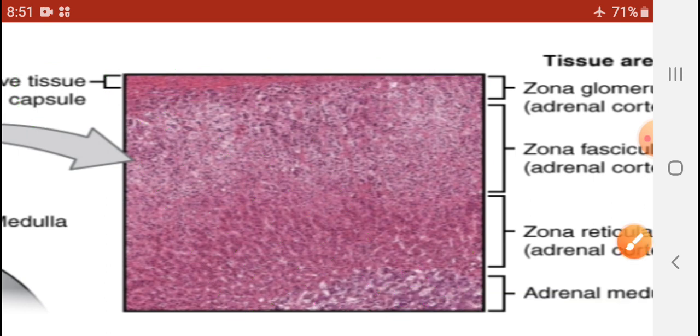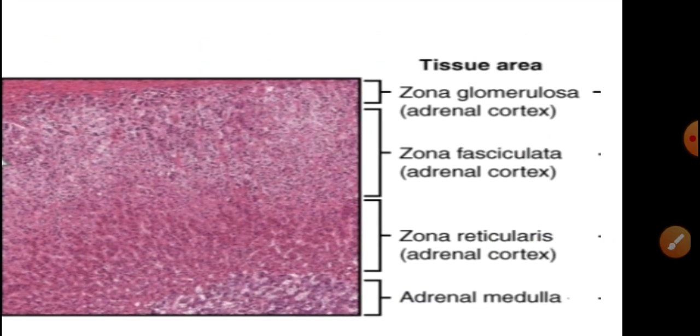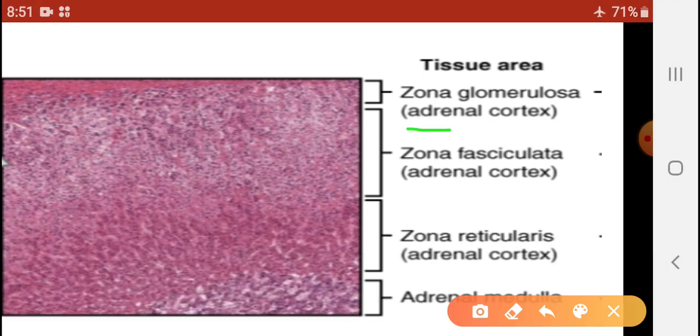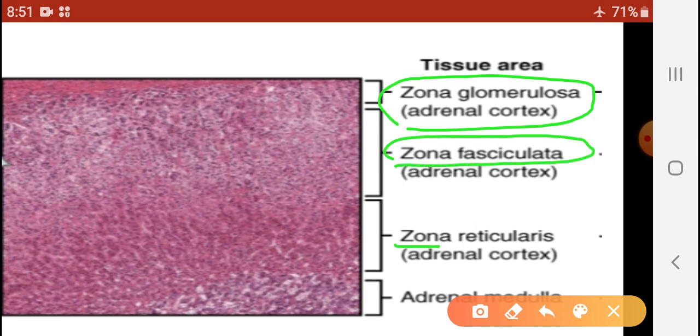Here the cortex is again divided into three portions. First one is glomerulosa, second one is fasciculata, and third one is reticularis. The outer layer or outer zone of the cortex is zona glomerulosa.